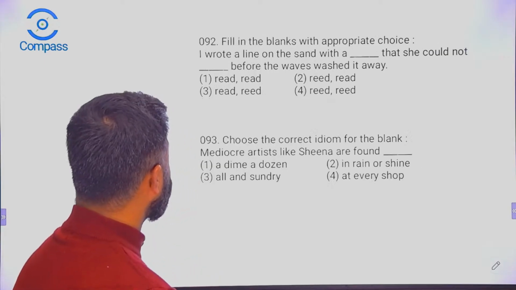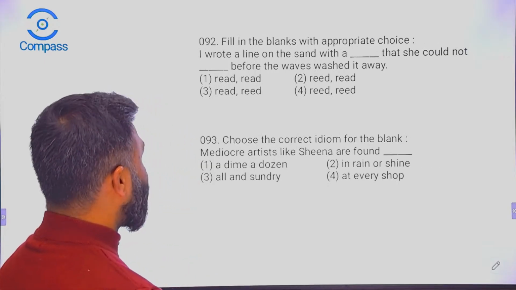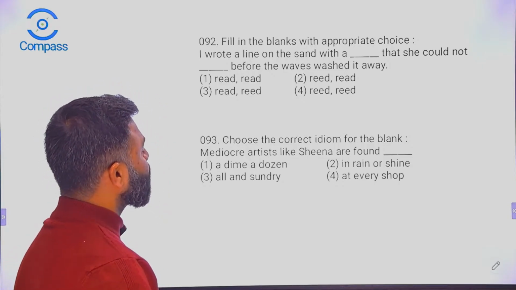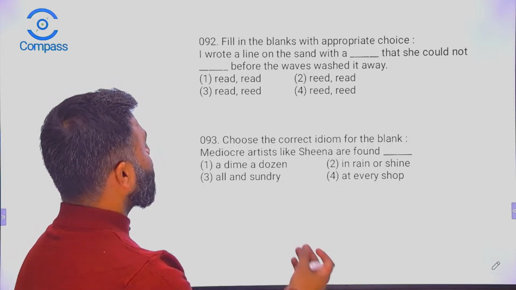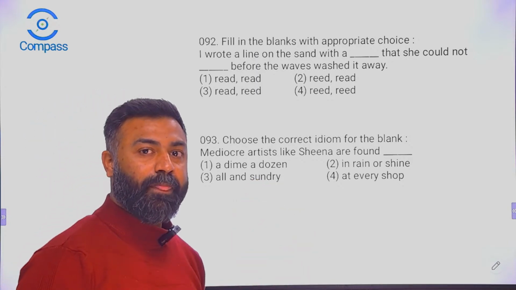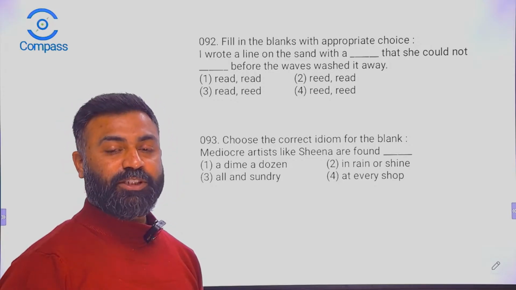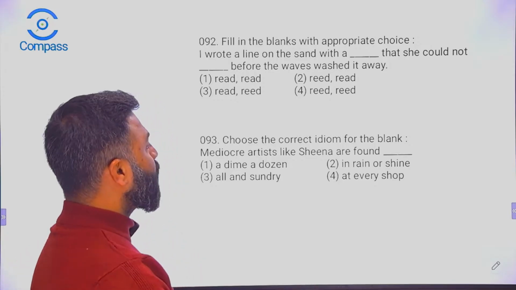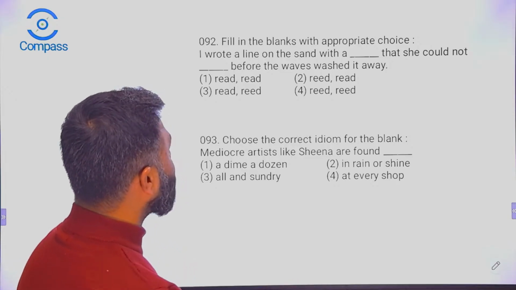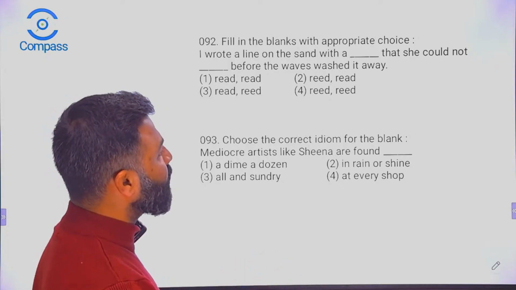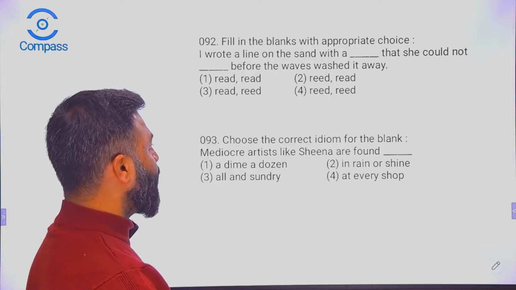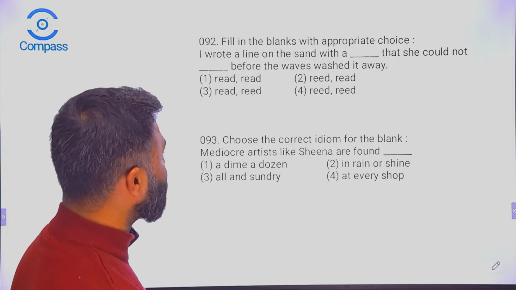I think we have some more. Yes, we have. Fill in the blanks with the appropriate choice. Let's do this as well. Okay, so we have the pronunciation of these words exactly the same, but the words have different spellings and different meanings as well. Homophones, right? I wrote a line on the sand with a dash that she could not dash before the waves washed it away. So what do you think? Which is the correct answer here?